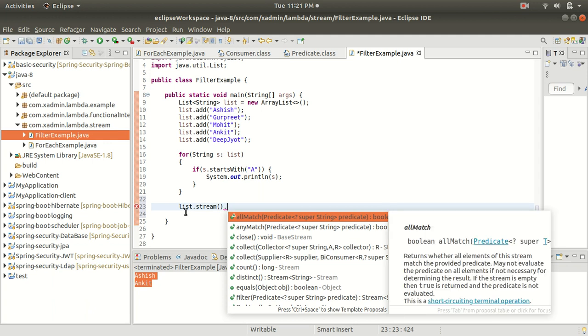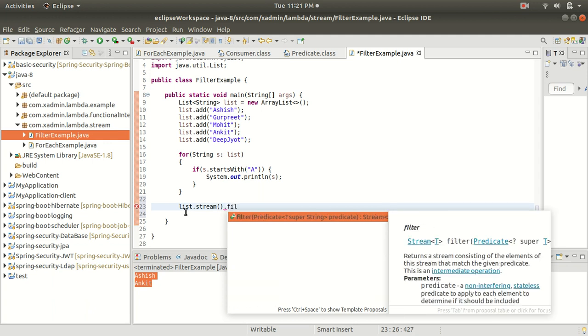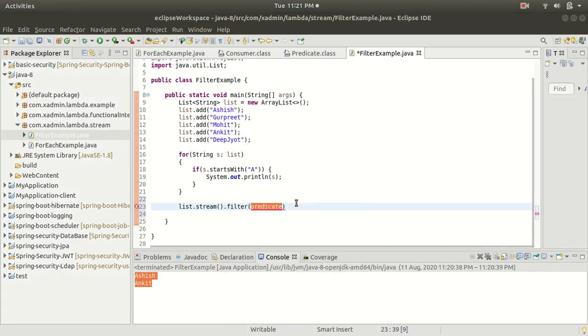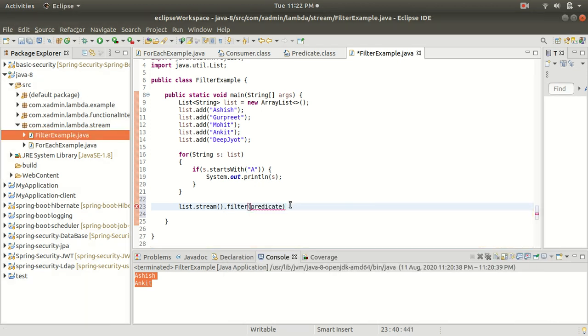In this we have a filter method, and we know that the filter method is used whenever we need a condition, and then according to the condition we need some output. If you observe, the argument of the filter is an interface called Predicate. So the predicate is the argument of the filter method.